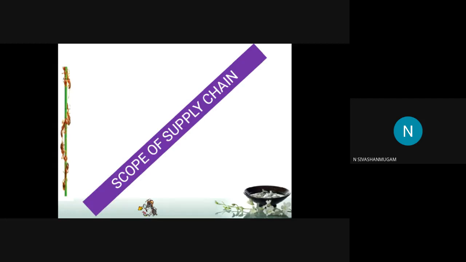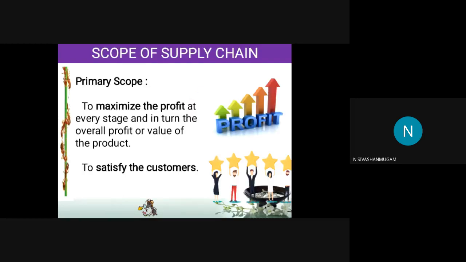Next thing, in this class, we are going to discuss the scope of the supply chain. Scope of the supply chain is a part B question. It is very simple. We are going to explain with examples only. Any doubt you can ask me. The first, there are two types of scopes in this supply chain. One is the primary scope, and another is the secondary scope.